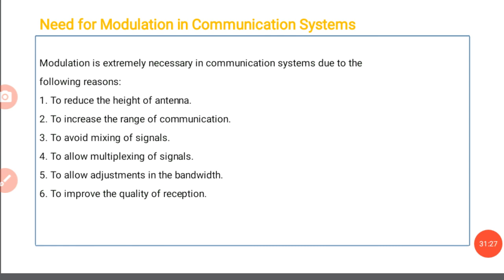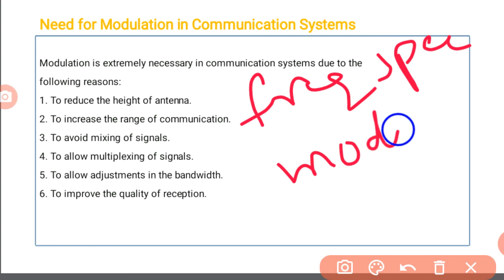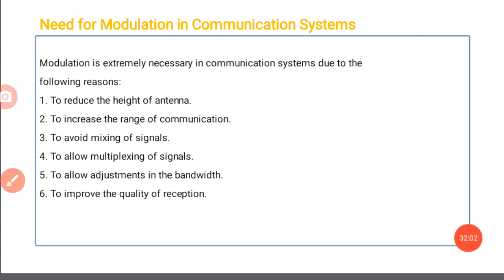So in this session we learned what is frequency spectrum, what is modulation, and what is the need for modulation. The need for modulation has 6 points: reduce the antenna, increase the range of communication, avoid the mixing of signals, allow the multiplexing of a signal, allow the adjustment in the bandwidth, and improve the quality of reception. Thank you.